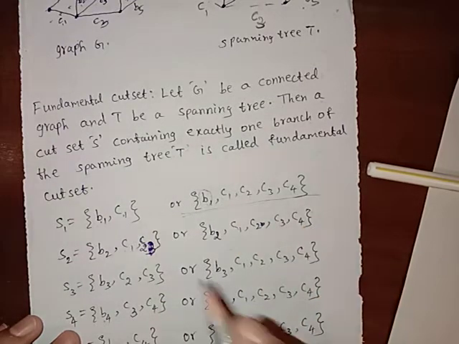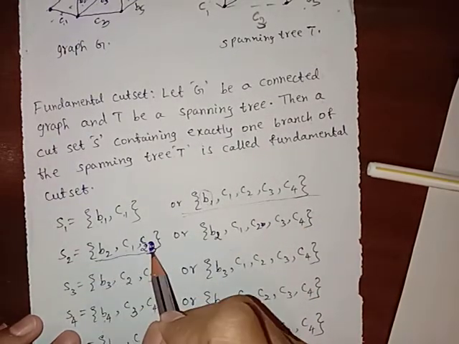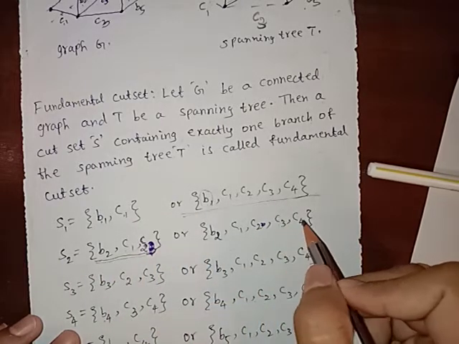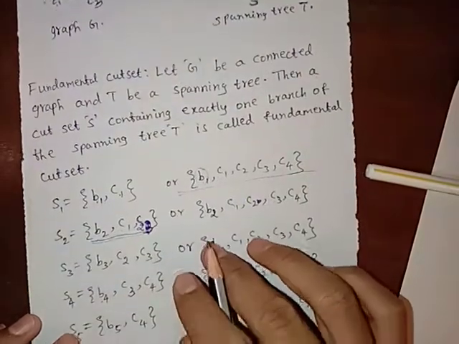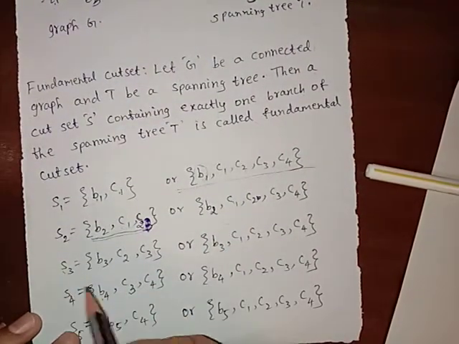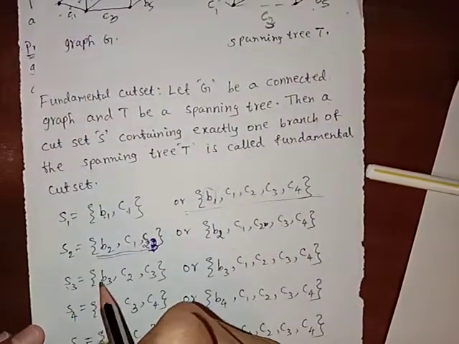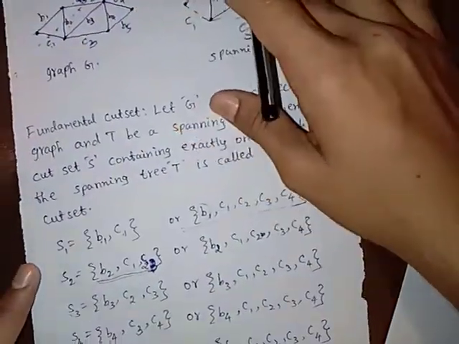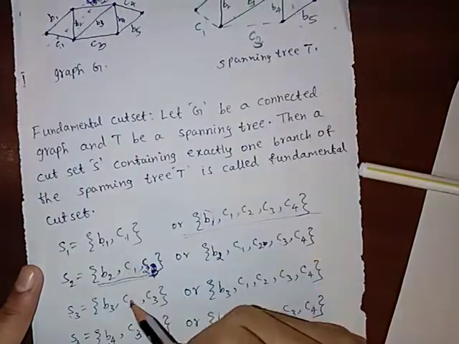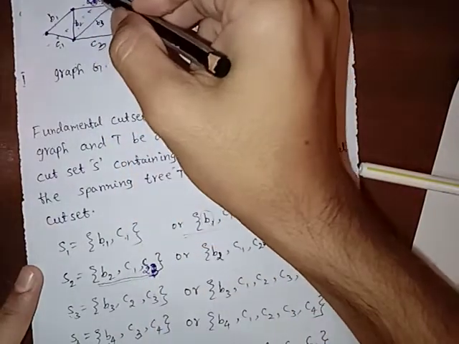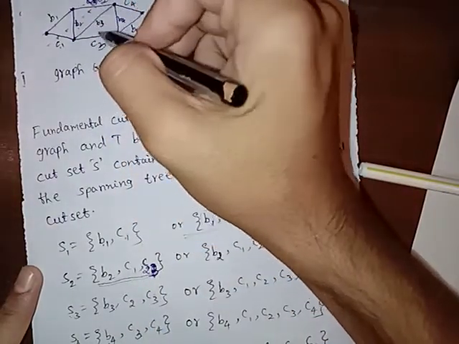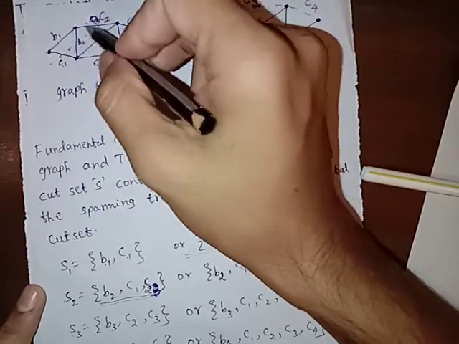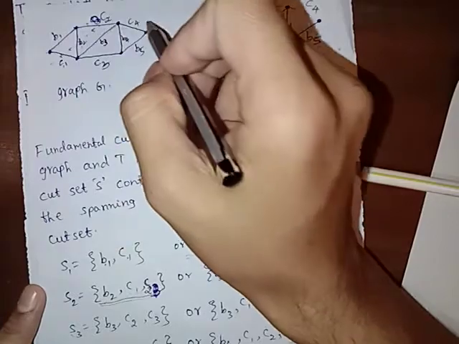Why? Because mainly this one is important, but if we cut C3 and C4, it is no problem. Similarly, S3 corresponding to B3. If we remove C2, B3 and C3, then if we remove these three edges, this and this become disconnected.